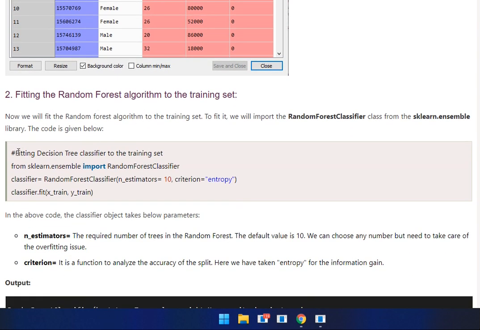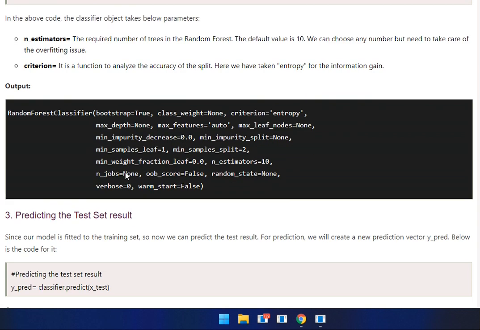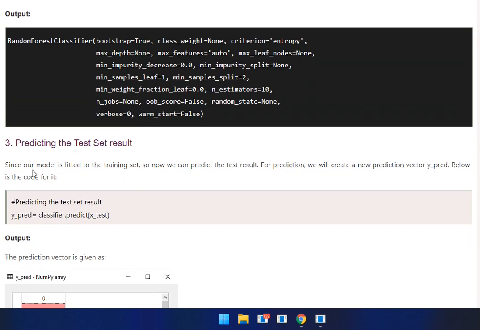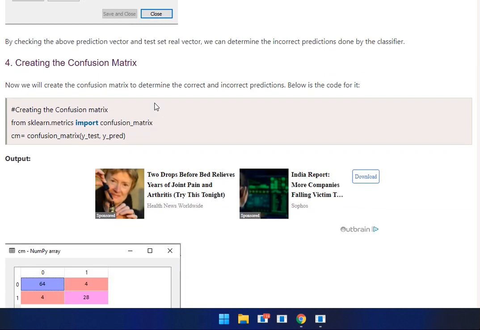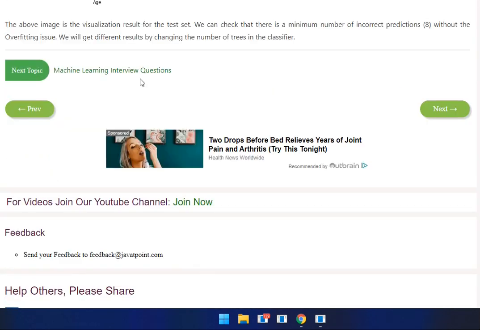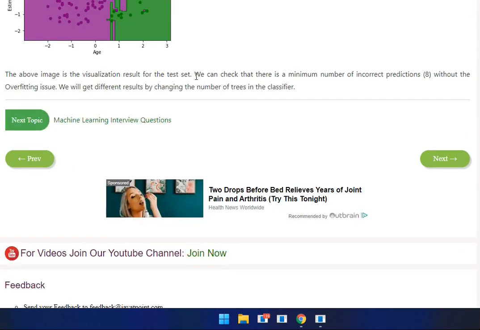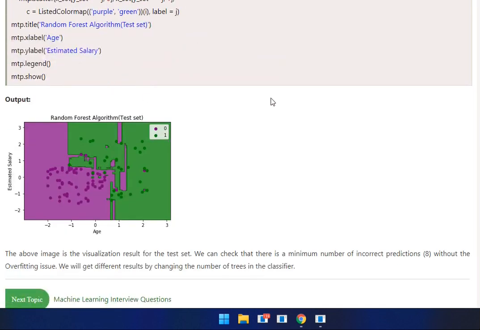This is the code. n_estimators is the number of trees. Criterion is the function for measuring the quality of the split. We have taken entropy for information gain. Predict the result, and the prediction result is saved in y_pred. Creating the confusion matrix. Then visualizing the training set result. Then it's the visualization of the test data result.